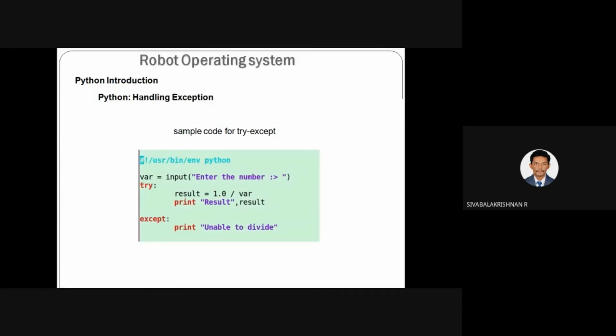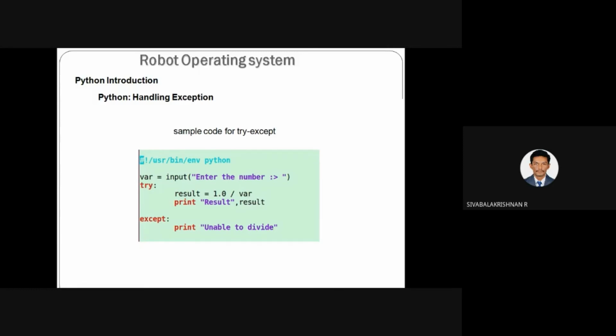Handling exceptions. Let's go to the example: variable equal to input, enter a number. Here you are going to enter an integer number, and it is assigned to the variable var. First, try. Handling exceptions is always done with try and except. It will have a try and it will have an except. Inside your try, you use certain statements. Inside your except, you use certain statements.